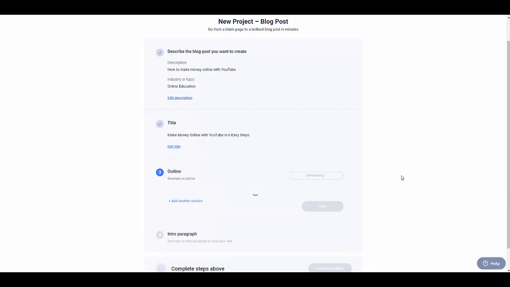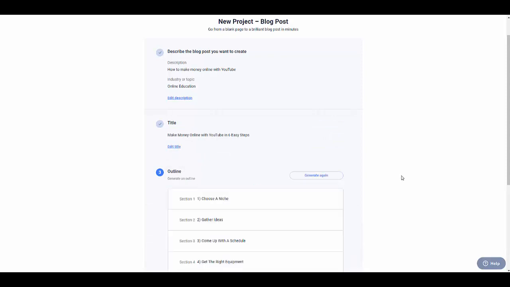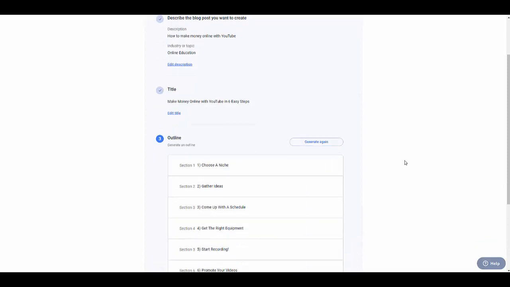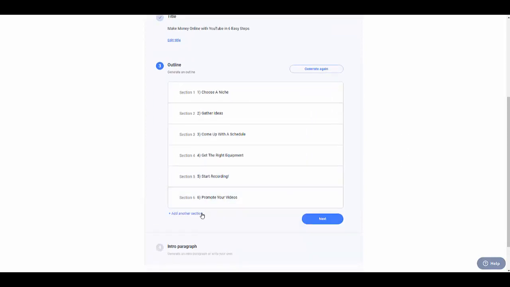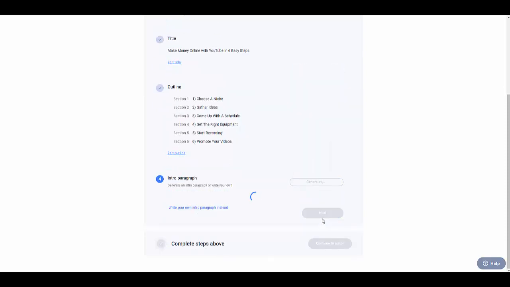Now it's actually doing the outlines, the sections that I want. If you want, you can create more. You can click here where it says add another section. I'm gonna leave this. And again, if you don't like this, you can click here where it says generate again. So I'm gonna click next. I'm okay with these sections.